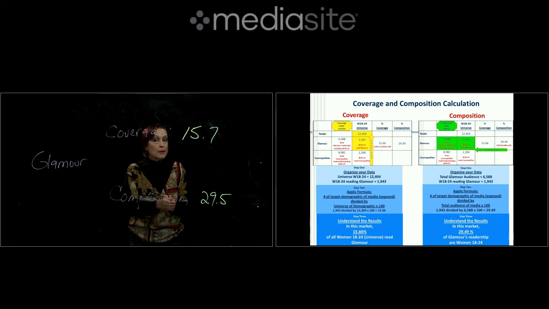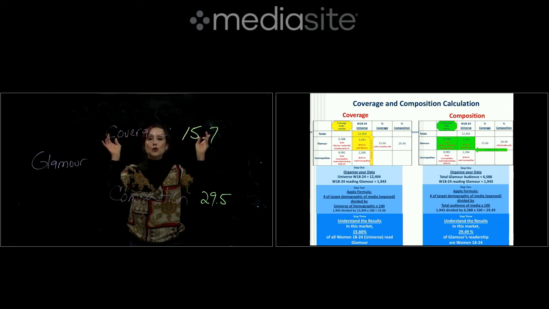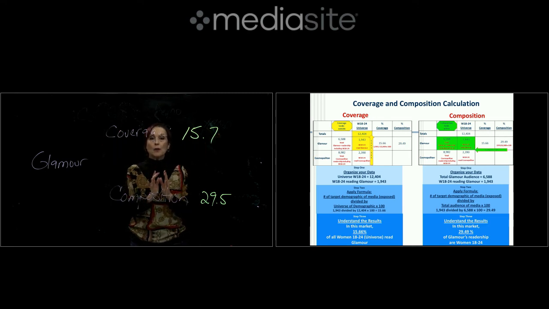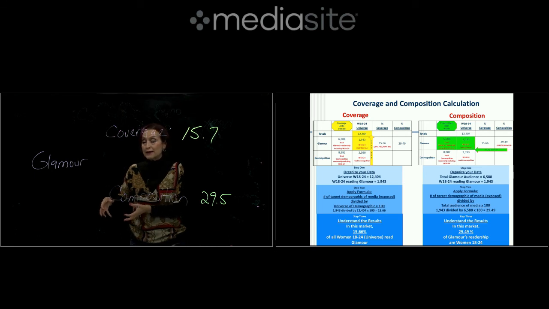So remember, composition, you look within; coverage, you look outside. Out of everyone in the market, how many is the demo? Composition is out of the entire audience of that particular medium, what percentage is this particular demo that we're looking at. So keep practicing so you can get the hang of it, and I'll see you in the next video lesson.